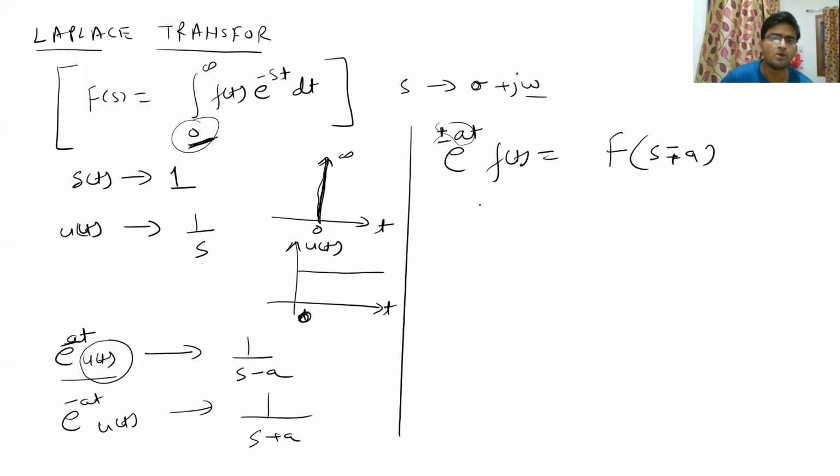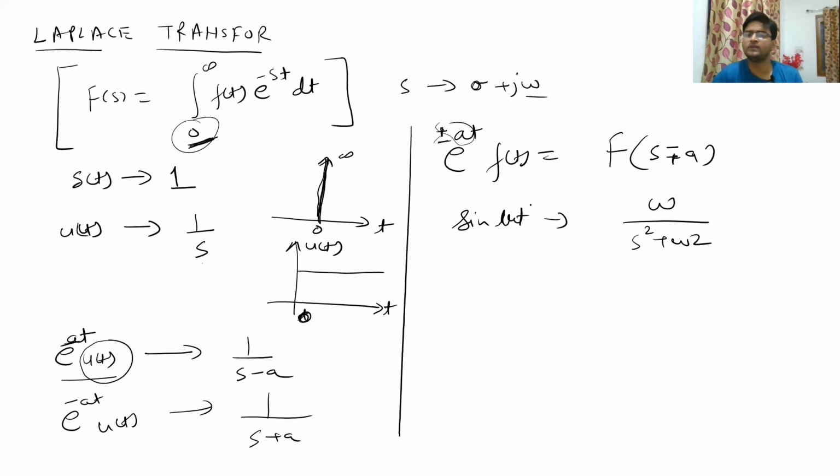Let us quickly go to other functions. There is a function called sine omega t, and sine omega t will have a Laplace transform of omega upon s square plus omega square. And I don't have to tell you that u(t) is automatically multiplied. I'm not showing it here.